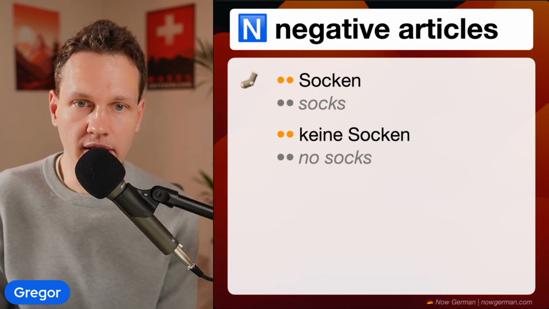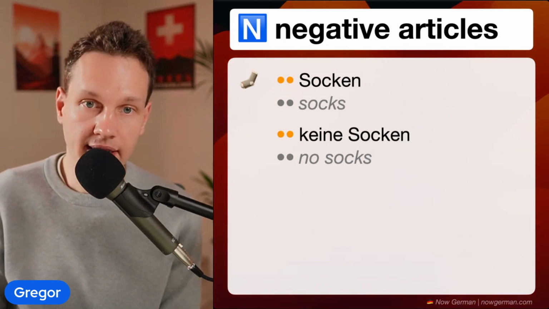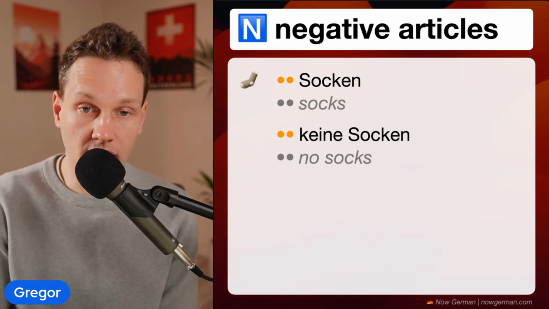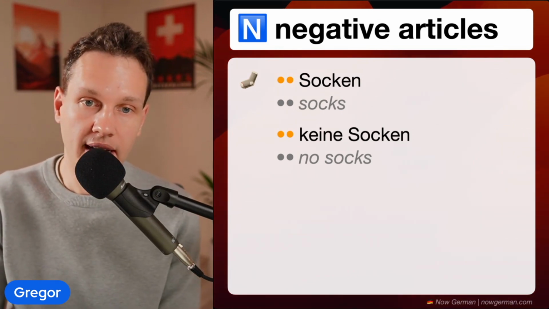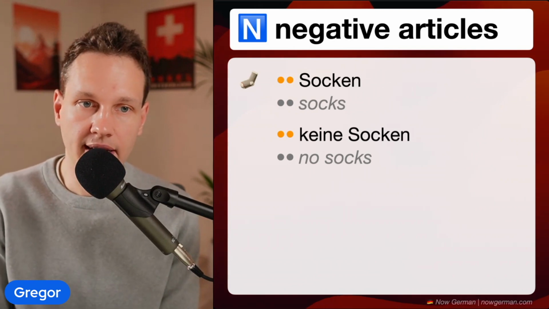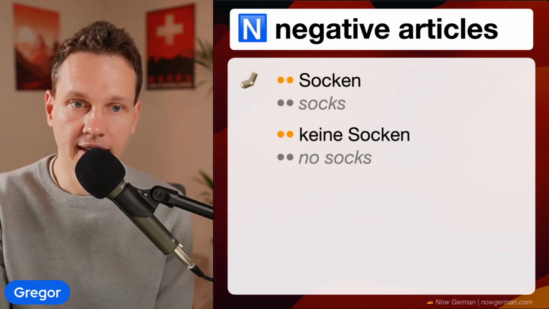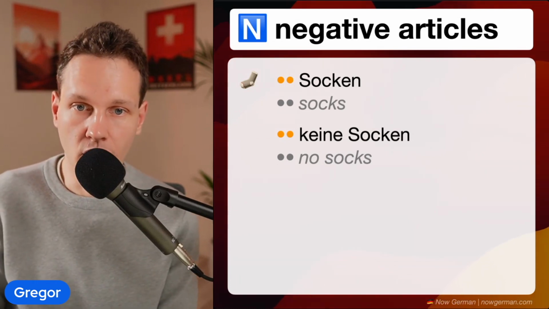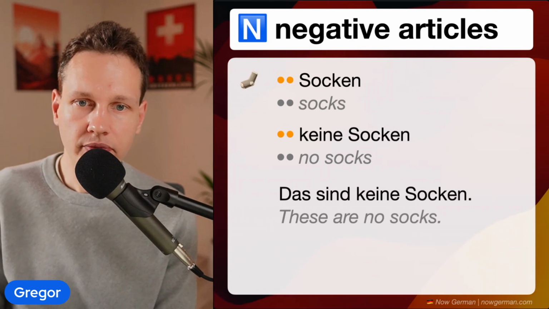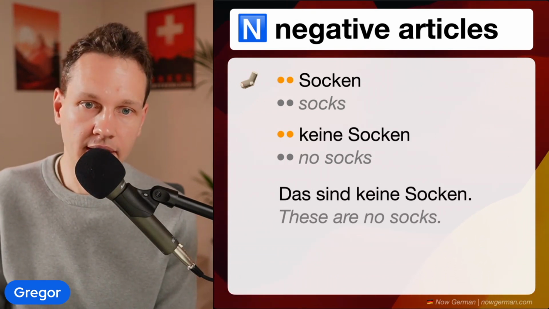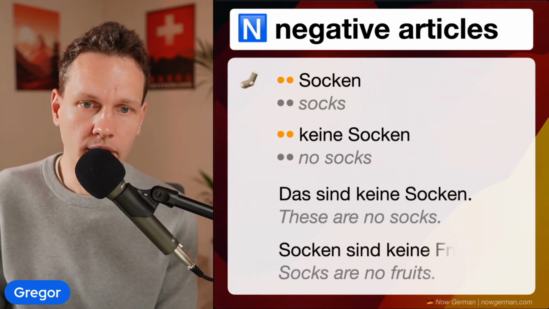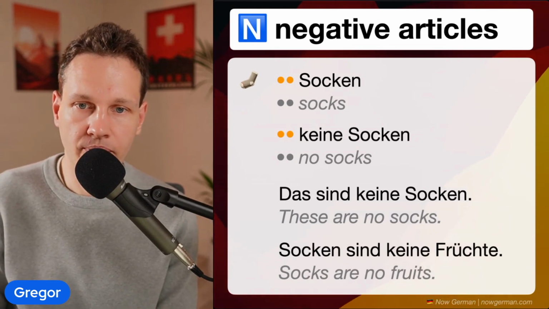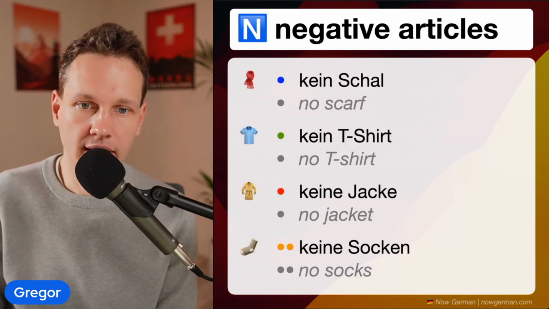And then plural, that's a bit different because we saw in the case of the indefinite article, that's simply nothing. But of course, the negative article can't be nothing. So we again use the same as the feminine, as we saw with the definite article, is die, and plural is also die. And here is also keine for no socks. For example, das sind keine Socken. These are no socks. Or Socken sind keine Früchte. Socks are no fruits. All right, and let's look at the overview.